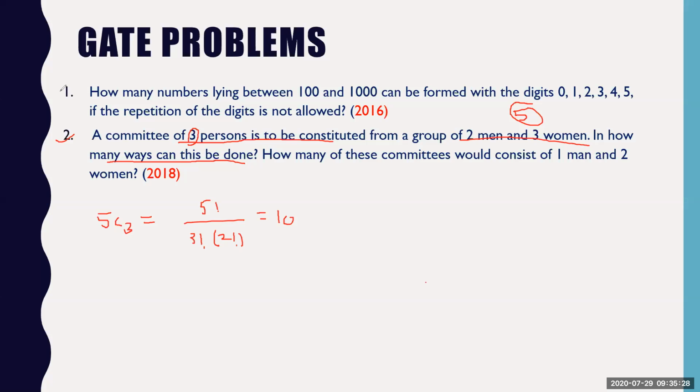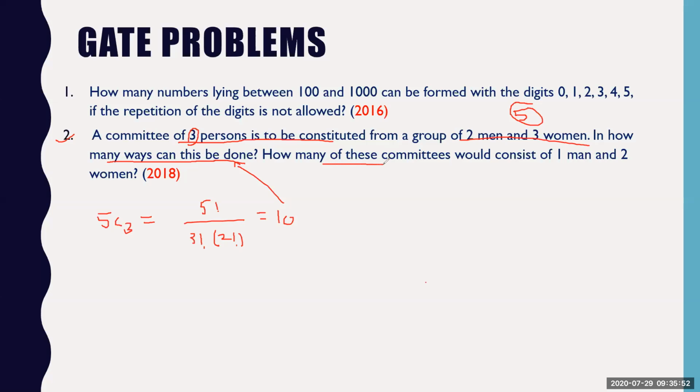Okay, you're talking about the first problem. 5P1, 5 arrangements, 1. Yeah, you can take it. No problem. 5P1, 4P1, you can take it, if you have that level of understanding, you can do it. So this is the answer for the first question.